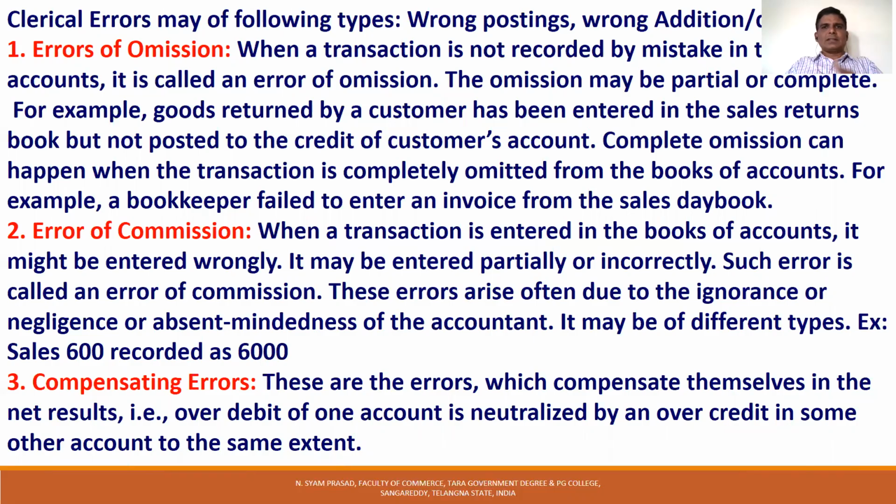Then we discuss clerical errors. The clerical errors are the errors made by the clerks and accountants at the time of posting from journal to ledger. That is wrong additions, wrong balances, and addition and deletion mistakes, or posting to one account and forgetting to post to another account. All these are called clerical errors. So these are of 3 types.